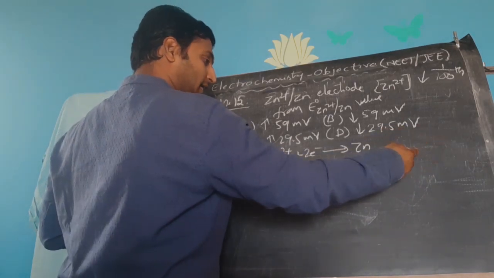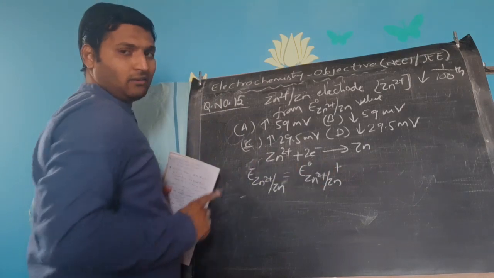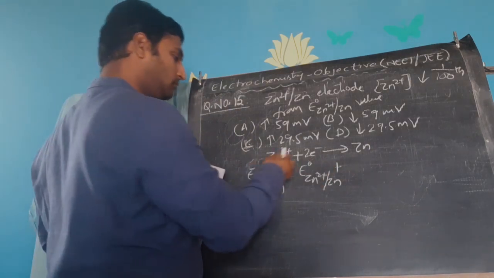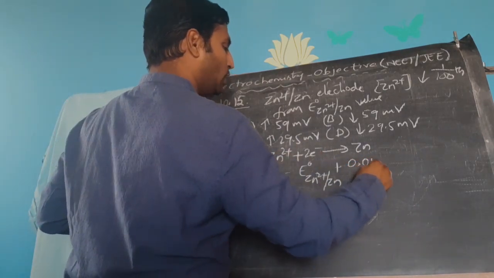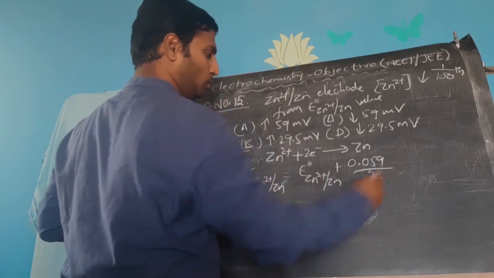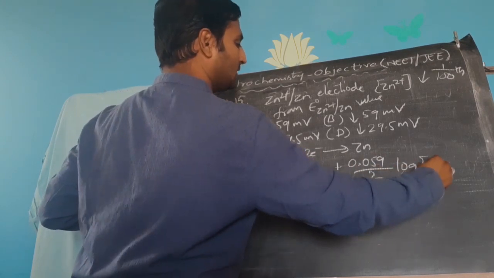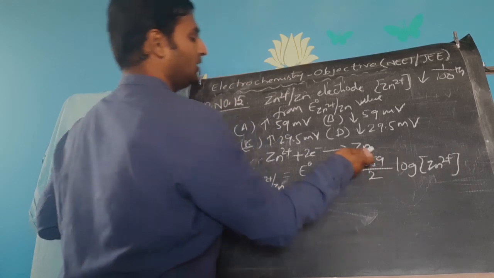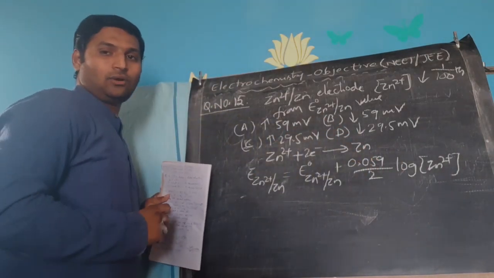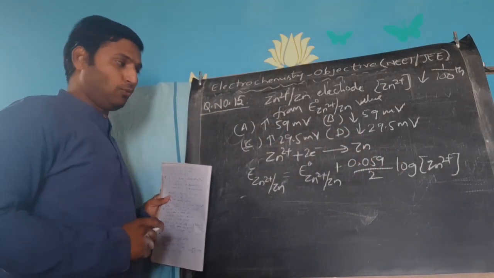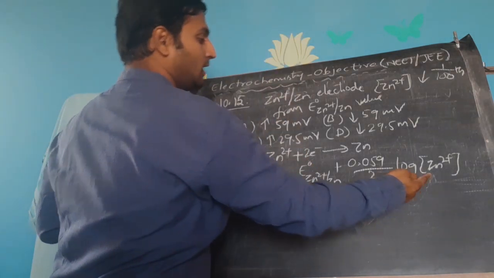Log of product concentration by reactant concentration if you take, minus. Both are same. So 0.059 by 2 log concentration of Zn2 plus. Solid zinc I can ignore because its concentration is going to be equal to 1.